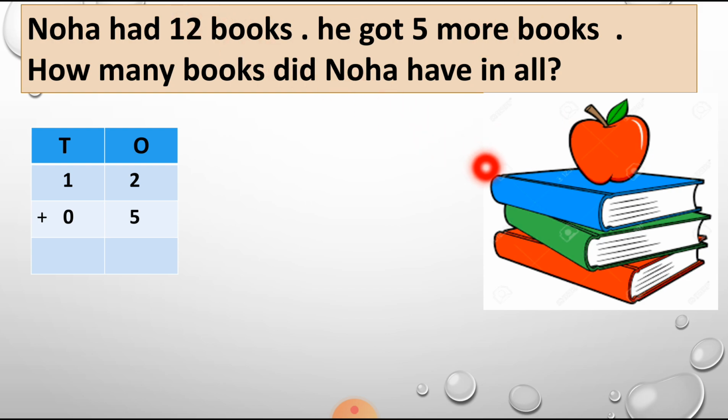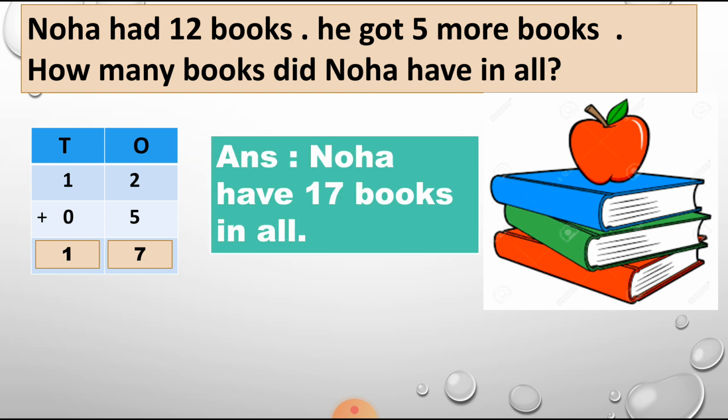So here we are reading the question and we found some numerical information also: 12 and 5. In the question we find the keyword "in all". Here "in all" indicates addition. It means we are adding 12 and 5, 12 plus 5. It means this is an addition word problem. So 2 plus 5 is equal to 7 and 1 plus 0 is equal to 1. So we can write that Neha has 17 books in all.